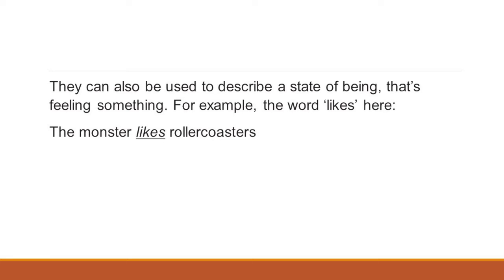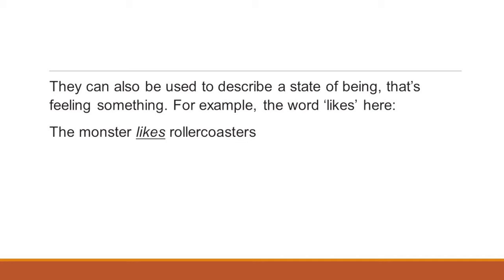Verbs can also describe a state of being, that is feeling something. For example, the monster likes roller coasters. Here, likes indicates a state of being, a feeling. Likes is the verb of this particular sentence.